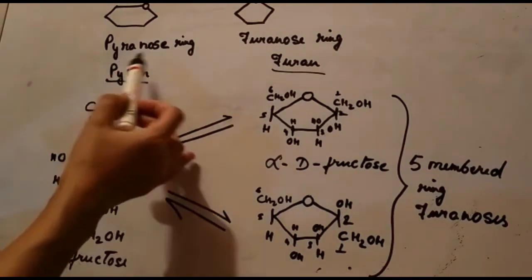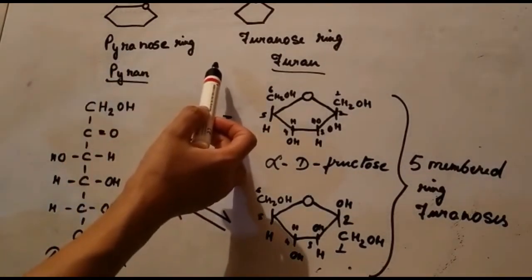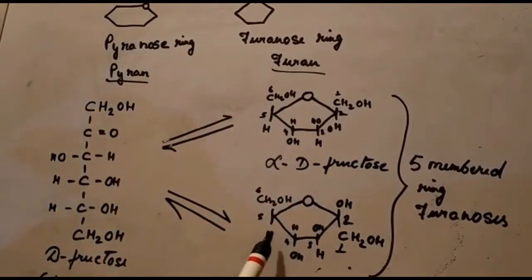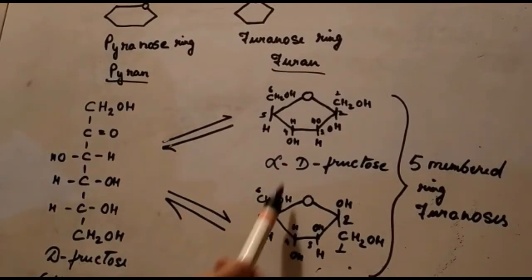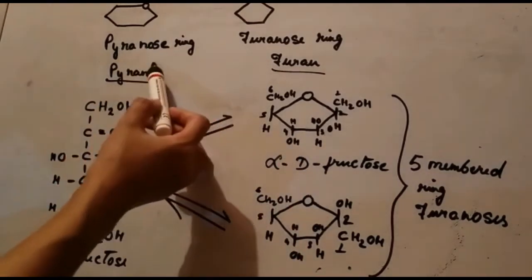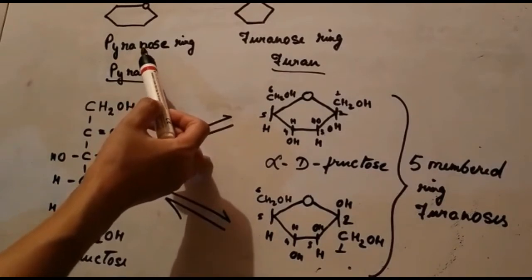Now pyranose and furanose rings can be represented by Haworth projections as it is shown here, and these Haworth projections are planar representations of furanose and pyranose forms of carbohydrates.